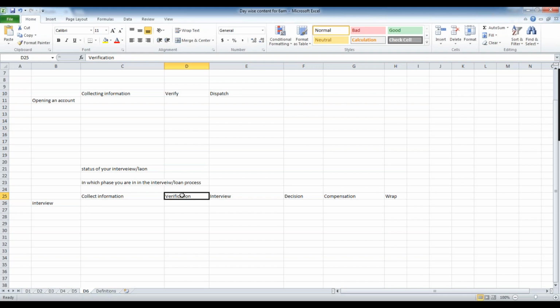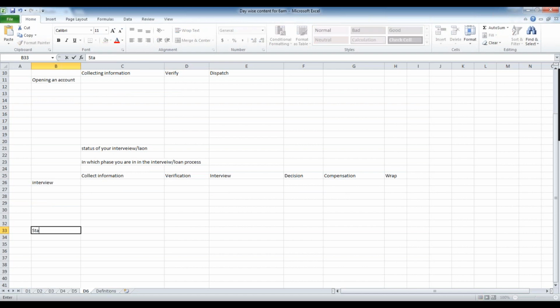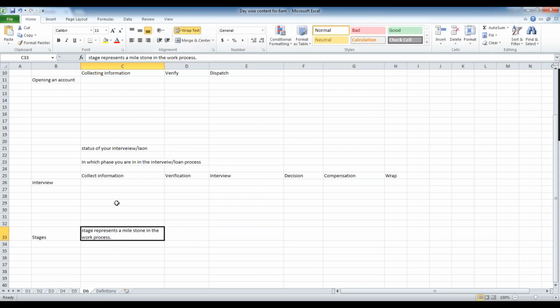So if you see here, we are actually giving the answer as the stages. A stage represents a milestone in the case process. So we need to identify the stages. A stage represents a milestone in the work process. A milestone is kind of a complete functionality or something like that, or you can say it is the status of your application.